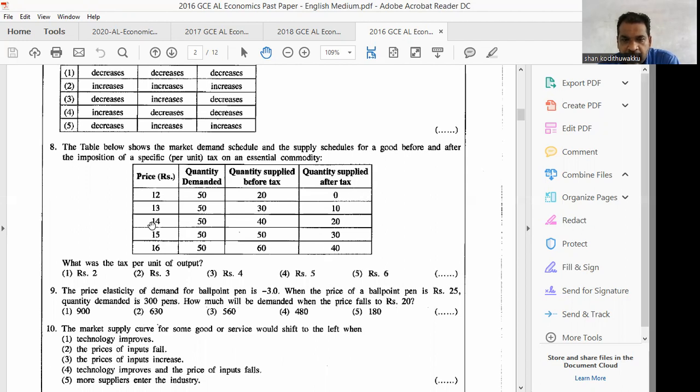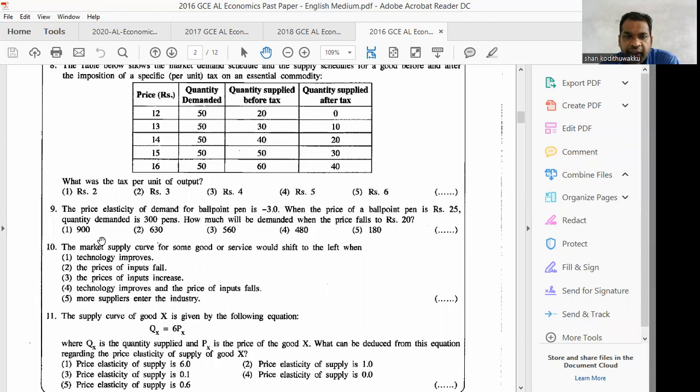Therefore, at price 14 earlier before tax, they supplied 40, but now they supply 40 units at price 16. So we can take the difference between 16 and 14. The tax will be 2 rupees per unit. Therefore, the answer is number 1. Tax amount is 2 rupees.